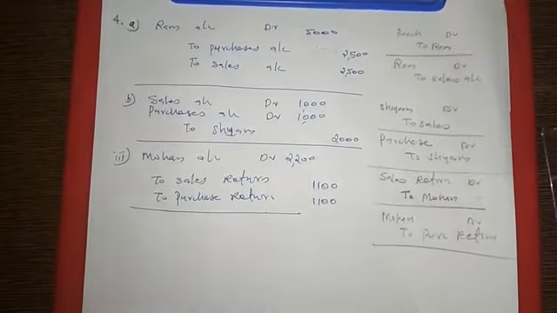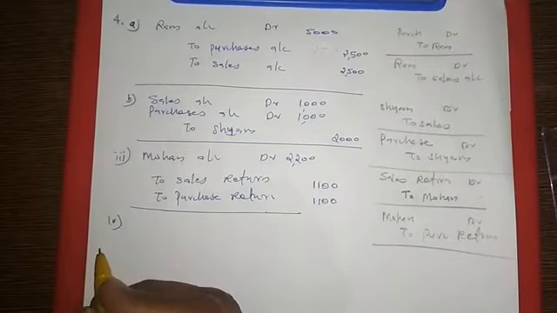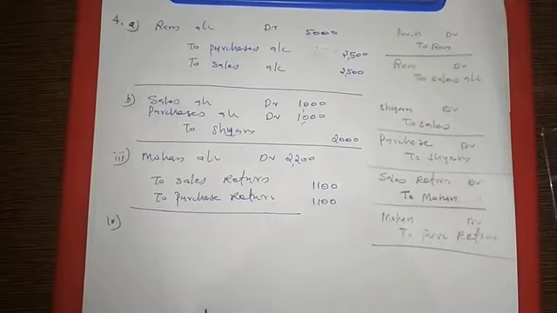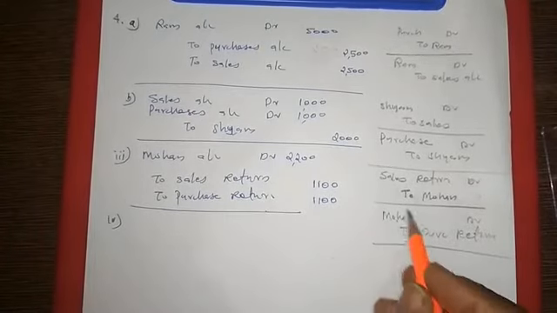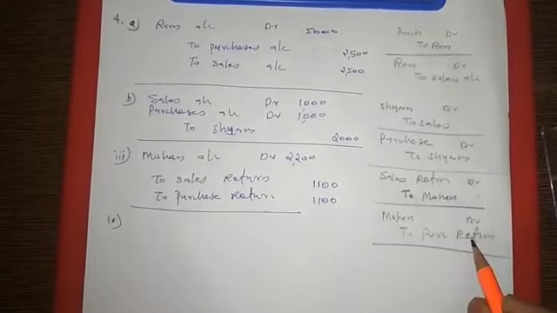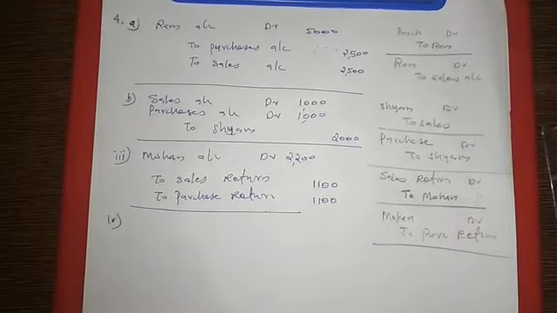Now the next, the fourth one. A return of goods worth rupees 500 by Ganesh was entered in the purchase return book. They have passed a purchase returns entry, but a purchase returns entry should actually be this type of entry. Right now, this type of entry is written. So purchase return we credited, we need to debit.